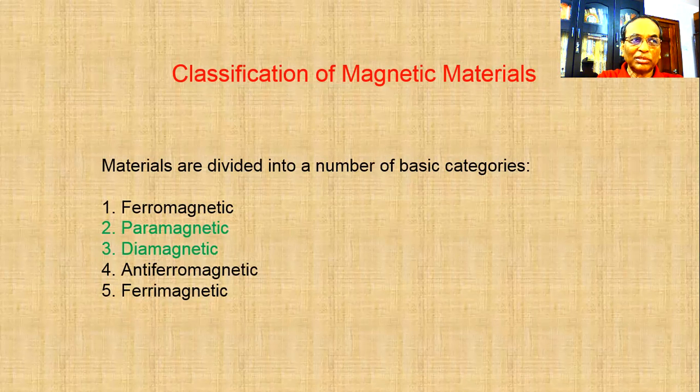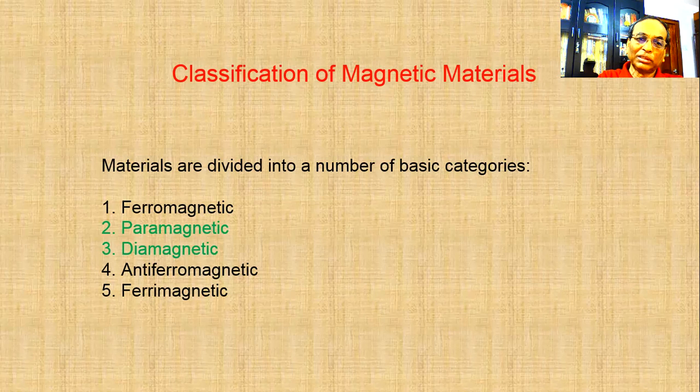Like this: ferromagnetism or ferromagnetic material, paramagnetism or paramagnetic material, diamagnetism and diamagnetic material, antiferromagnetism and antiferromagnetic material, and ferrimagnetism and ferrimagnetic material.